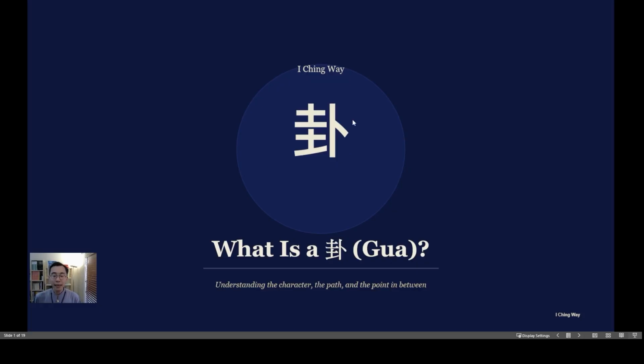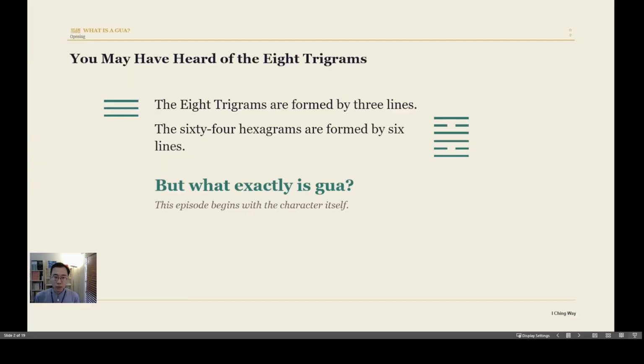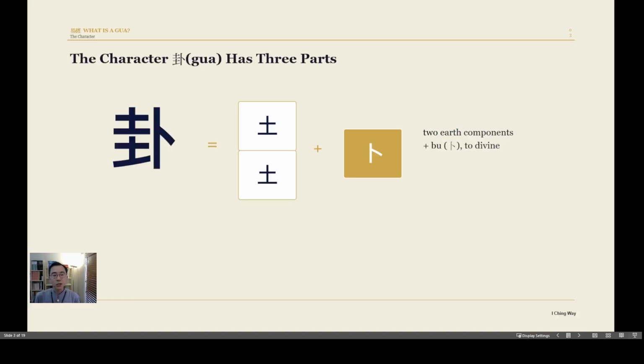So what is a Gua? We know the trigrams have 3 lines, and the hexagrams have 6 lines, right? Something like on the left hand side, this is the heaven, and on the right hand side, this is the fire. So what exactly is Gua? We need to explain from the character first. So this is the character of trigram. In Mandarin, we call it Gua.